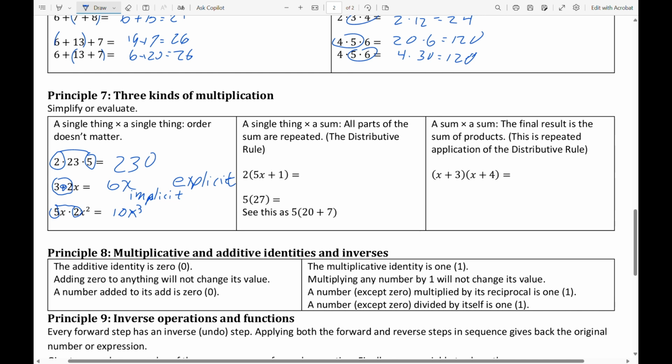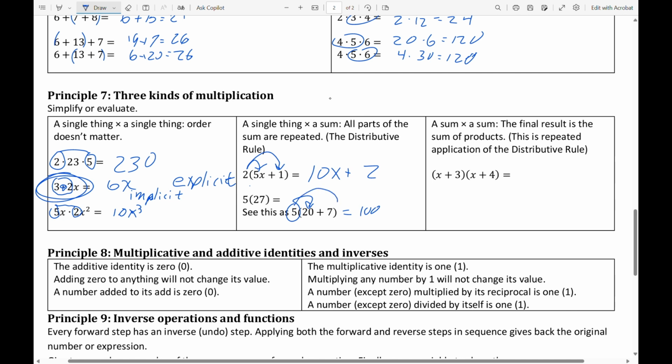Now, a lot of people on the distributive rule, this is the second type of multiplication, write these little arrows that go into the parenthesis. And notice that when I do 2 times 5x, that's like this problem over here that I just did. And that becomes 10x. And then plus 2 times 1 is 2. You can do problems like 5 times 27 in your head if you see that the 27 is actually a 20 plus a 7, and you distribute the 5 into the 20, and you get 100.